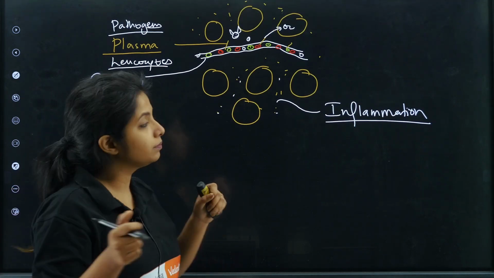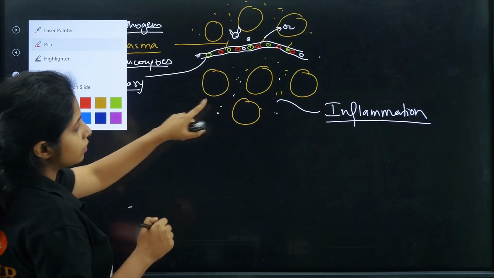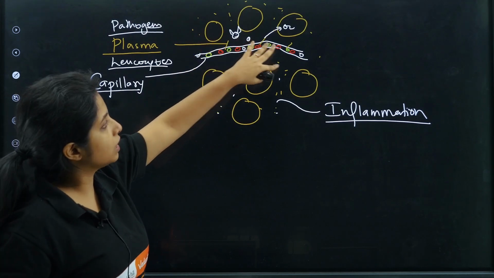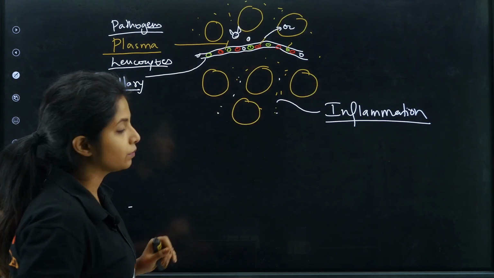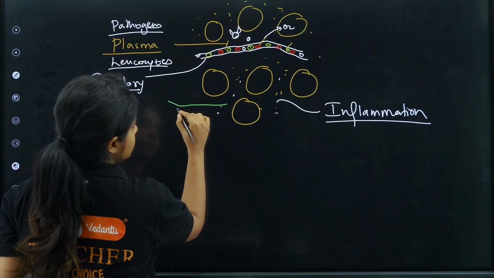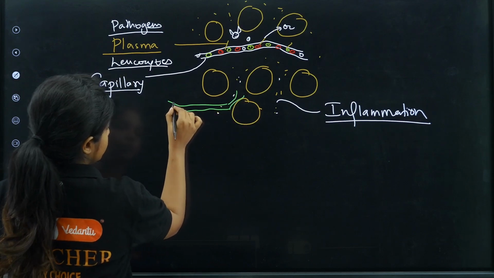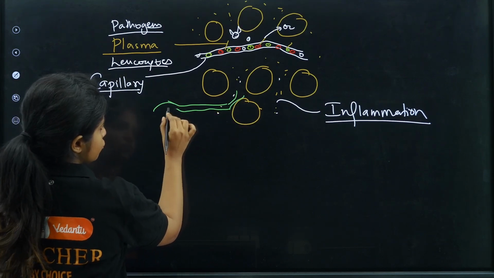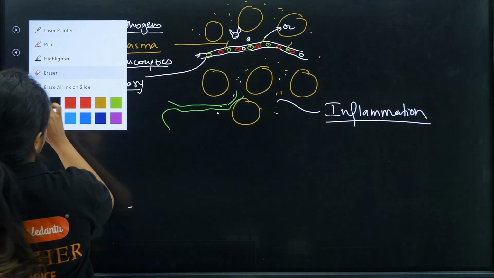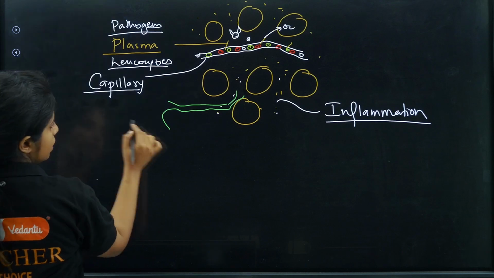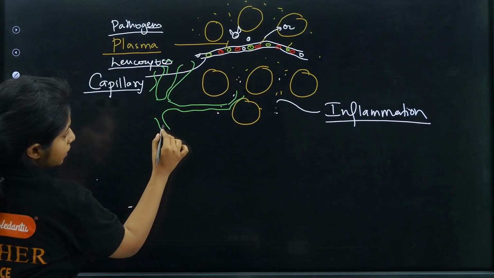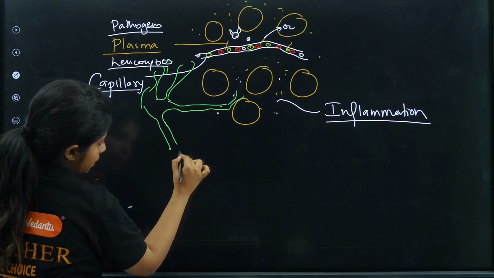So there should be someone who could take back the things from here and give it back to the blood vascular system that you are having. For example, they will also have certain capillaries over here. Okay, and these capillaries, I'm just making them up. They have certain capillaries coming around from each direction, and these capillaries will be joining down into something like this.